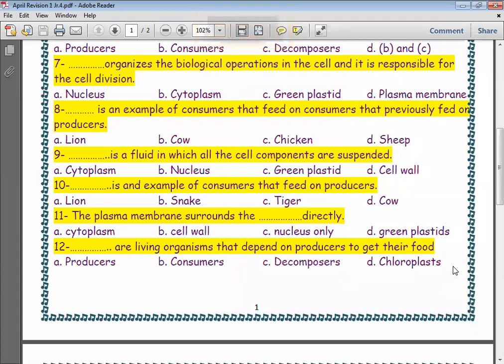Blank is an example of a consumer that feeds on a producer. Consumer feeds on producer. Excellent, cow, D. Cow.